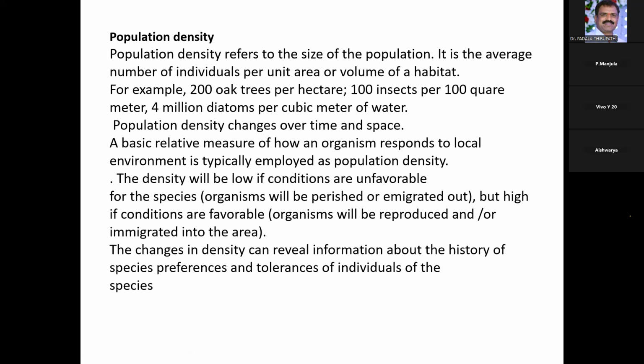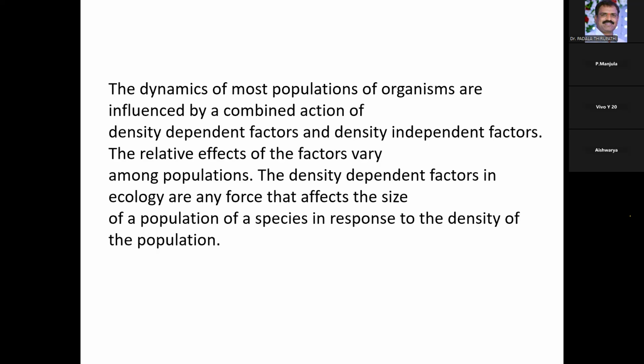The density will be low if conditions are unfavorable. If unfavorable conditions are there, the population density is low and automatically decreases, as organisms will perish or emigrate out. But it is high if conditions are favorable, as organisms will reproduce or immigrate into the area. They will come to that area. The changes in density can also reveal information about the history of the species, its preference, and also the tolerance of the individuals of the species. So this is the second one, population density.